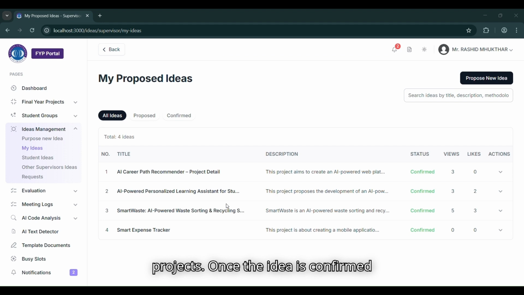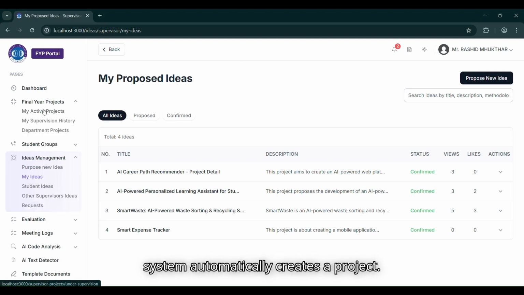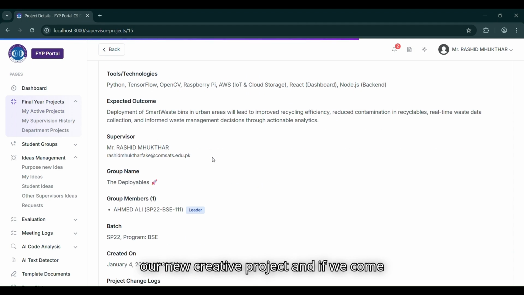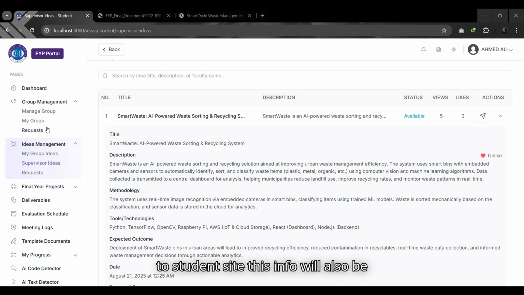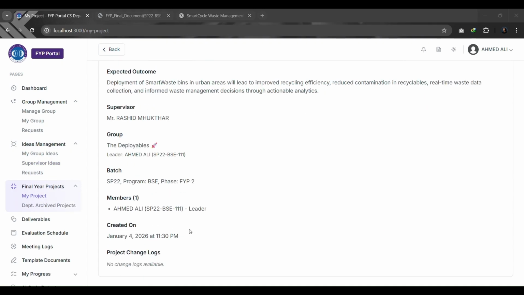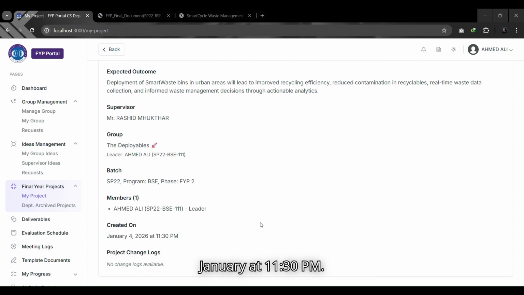Once the idea is confirmed and a supervisor is assigned, the system automatically creates a project. It copies all the info from the idea. At this point, the idea status changes to project created, and other groups cannot use this idea anymore. And we have a newly created project. And if we come to student side, this info will also be shown in My Project section of Ahmed Ali. Now this project is created on 4th of January at 11:30 p.m.